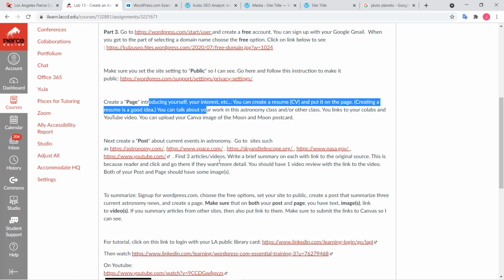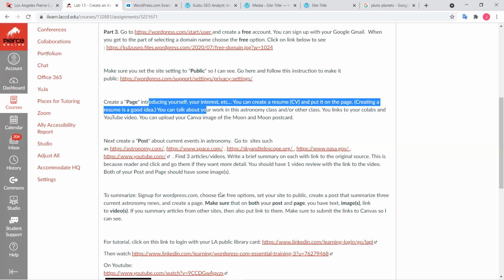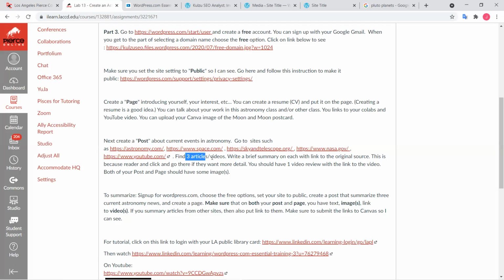And then for the post, you can create, add new post. See right there, add new post. And for the post, what you're going to do is go around, for example, astronomy.com, space.com, Sky and Telescope, NASA, or YouTube. Find 3 articles and 1 video, and just write a brief summary of that.